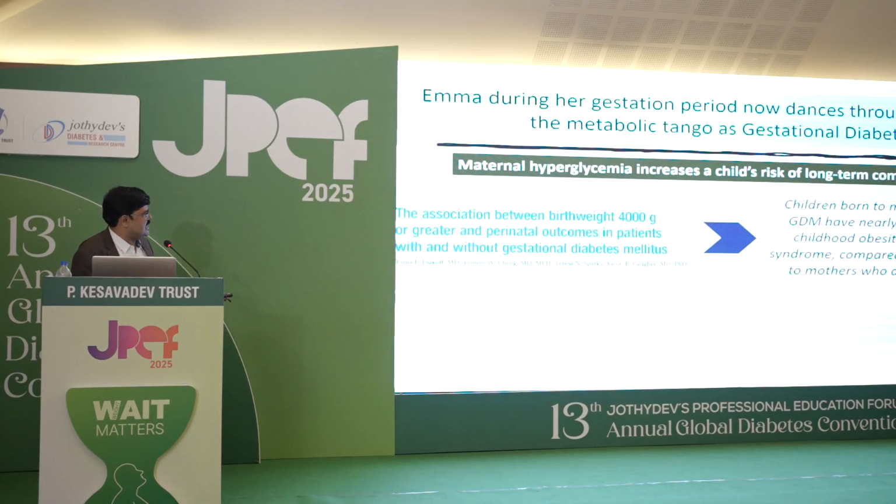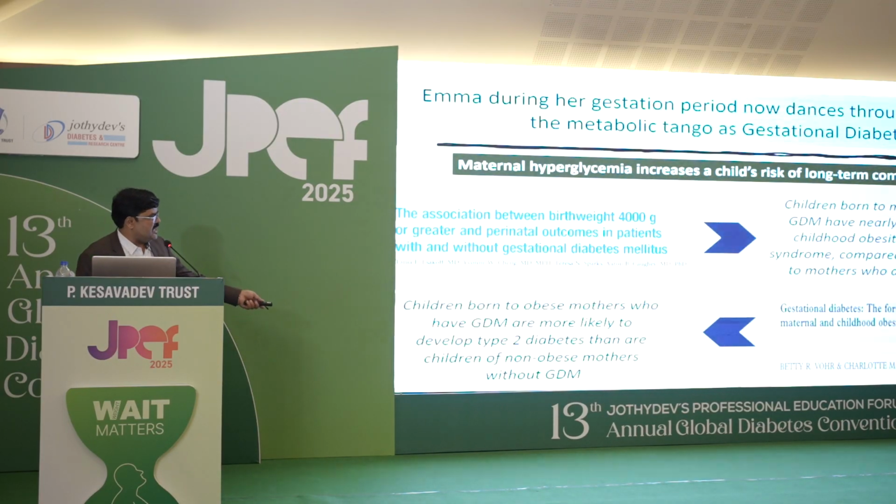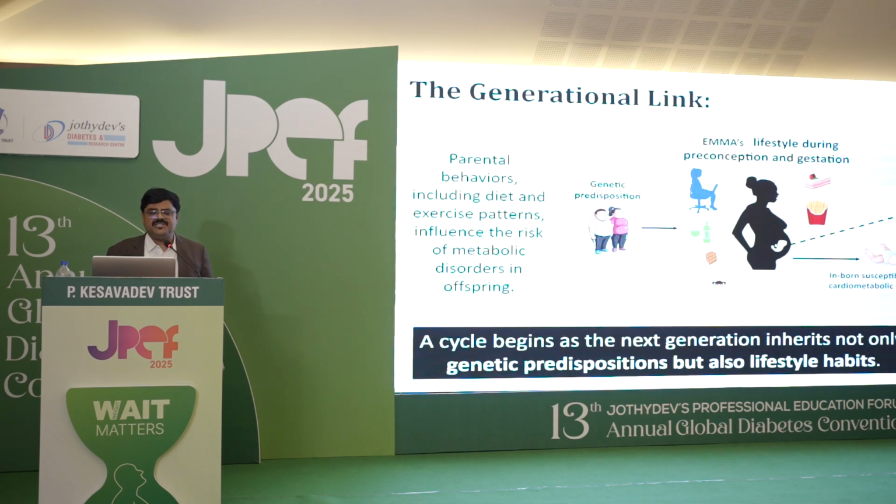Why? You can see in this article, the association between birth weight 4,000 gram or greater and perinatal outcomes in patients with or without gestational diabetes. Children born to mothers who have GDM have nearly twice the risk of childhood obesity and metabolic syndrome compared with children born to mothers who do not have GDM. Gestational diabetes is the forerunner for the development of maternal and childhood obesity and metabolic syndrome. So children born to these obese mothers who have GDM are more likely to develop type 2 diabetes than are children of non-obese mothers without GDM. So there is a generational link.